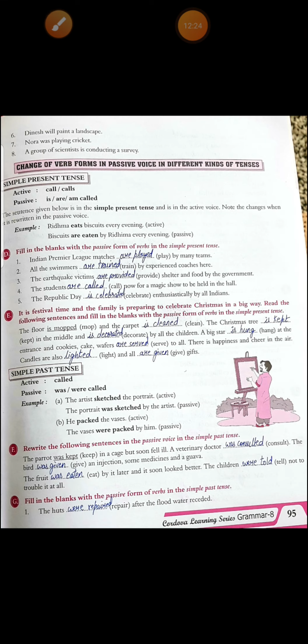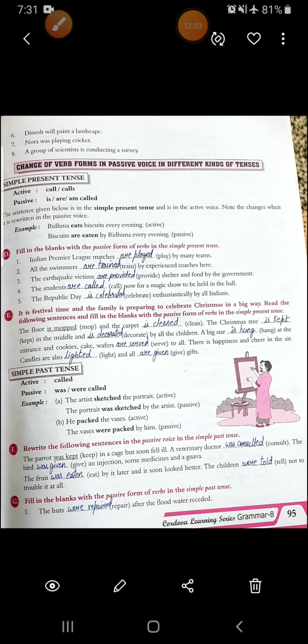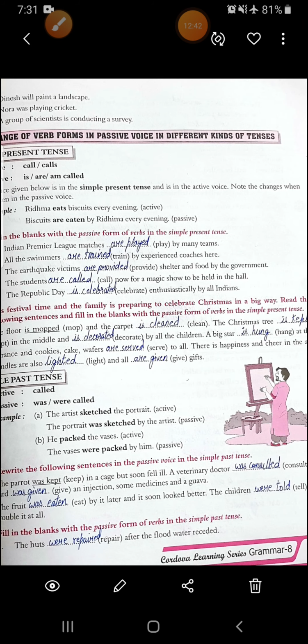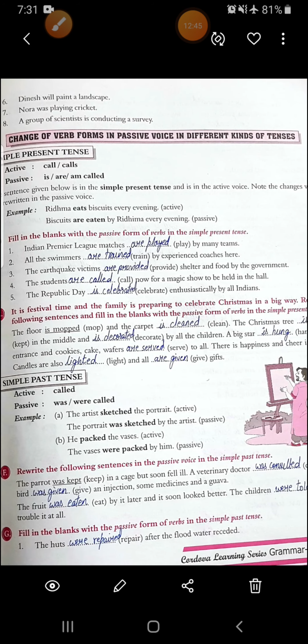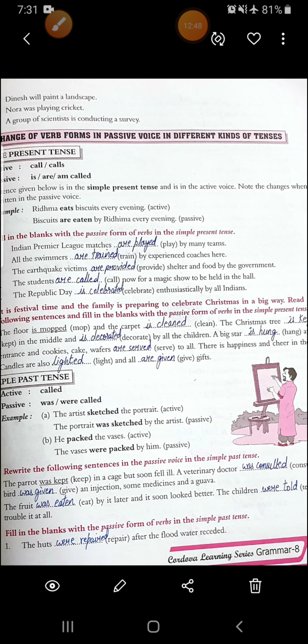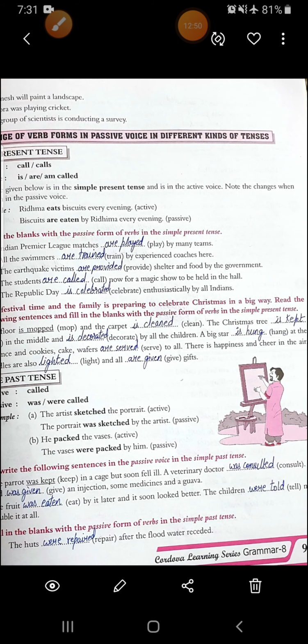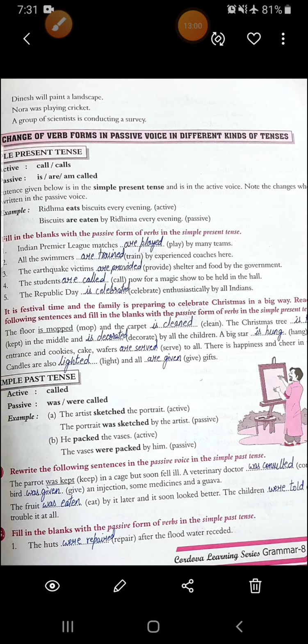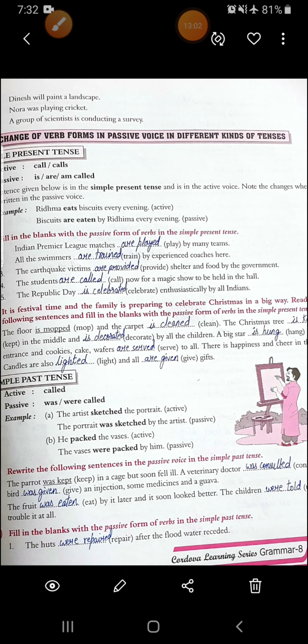Okay, now exercise E, what is there? It is a festival time and the family is preparing to celebrate Christmas in a big way. Read the following sentences and fill in the blanks with the passive form of the verbs in simple present tense. See the first one. The floor is mopped and the carpet is cleaned. The Christmas tree is kept in the middle and is decorated by all the children. A big star is hung at the entrance and cookies, cakes, wafers are served to all. There is happiness and cheer in the air. Candles are also lighted and all are given gifts. Alright.